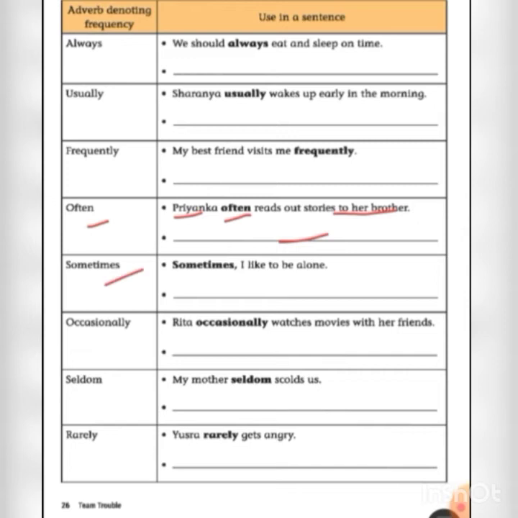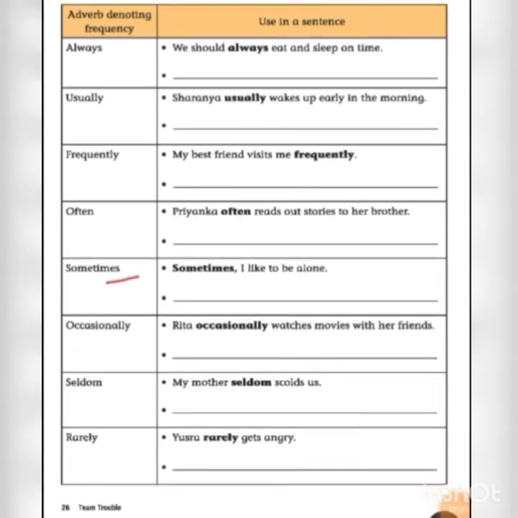Next, sometimes. We will do the action only at times. Example sentence, sometimes I like to be alone. So here you should write your own example. Next, occasionally. Occasionally means now and then. We will do the action now and then. Example sentence, Rita occasionally watches movies with her friends. She will watch the movie now and then with her friends. Here you should write your own example.